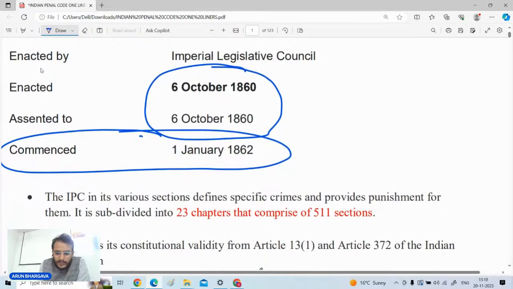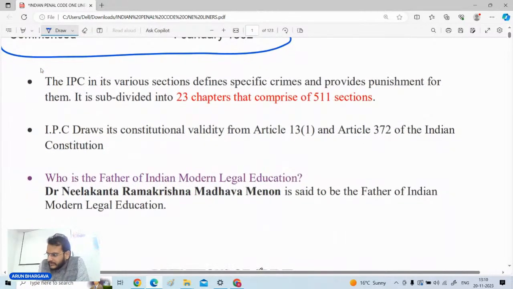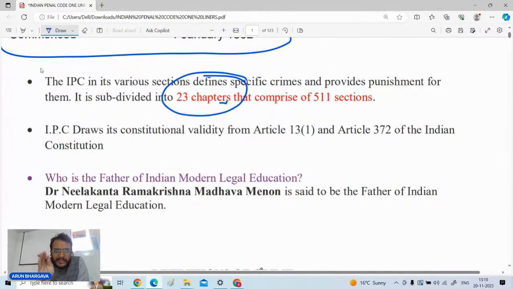Now let us see what other things can be there. Basic things, like how many chapters are there in the IPC. So 23 chapters are there. Along with that, how many sections are there?